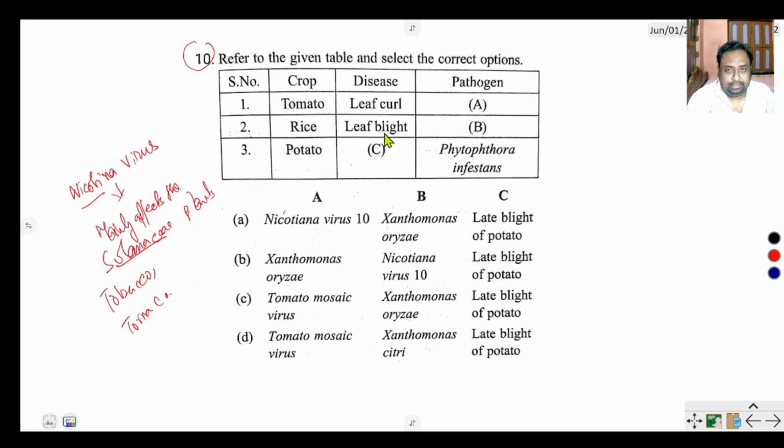Rice leaf blight is caused by Xanthomonas oryzae, which affects Oryza sativa, meaning rice. Potato: Phytophthora infestans causes the late blight of potato. So C is late blight of potato, and leaf blight is Xanthomonas oryzae.